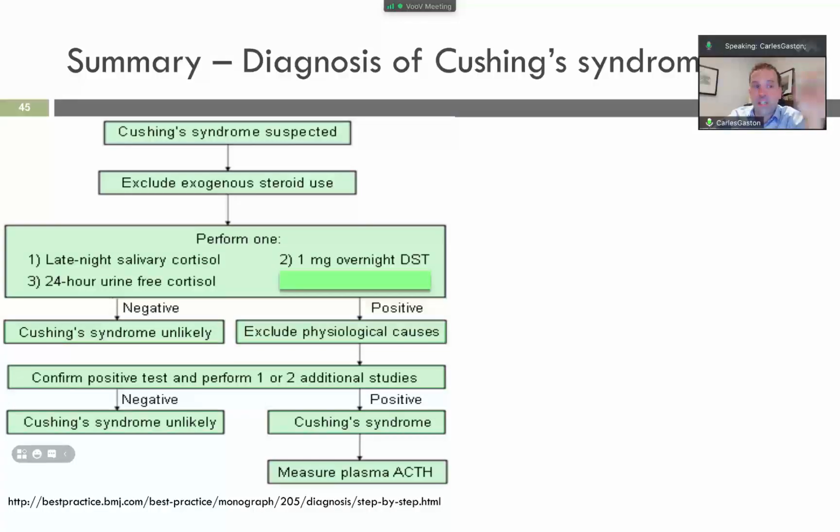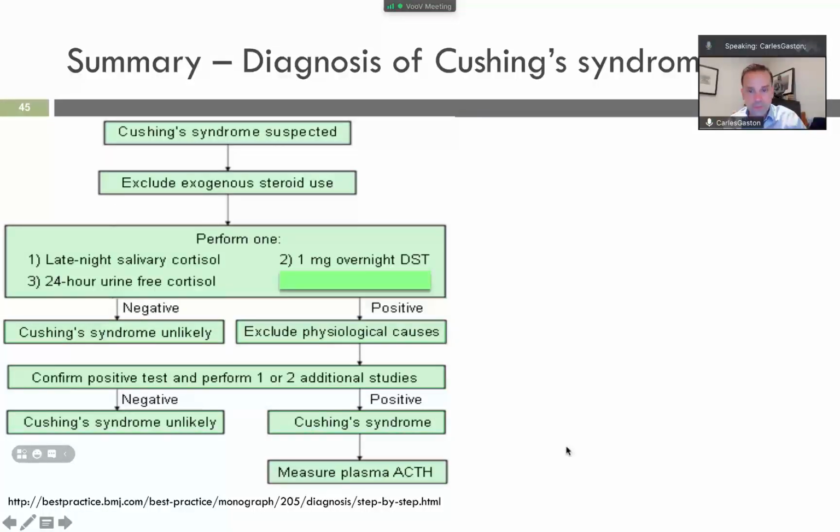Which can influence the ACTH corticosteroid pathway. Perform one or two additional tests to confirm positive results. Negative tests make Cushing's syndrome unlikely, and a positive test means Cushing's syndrome, so measure plasma ACTH.